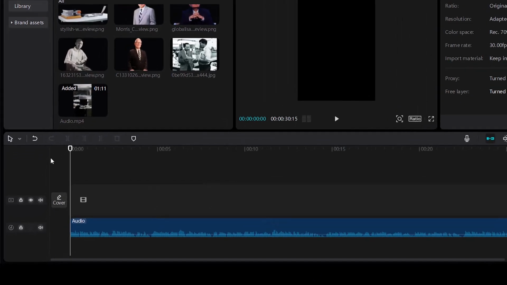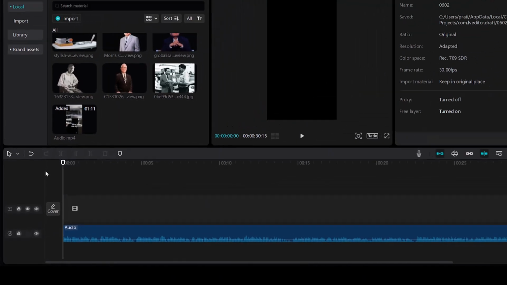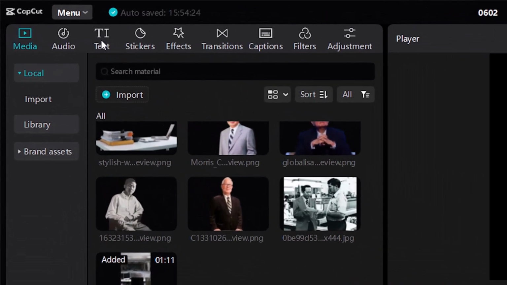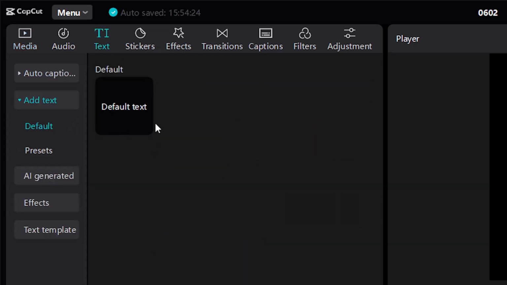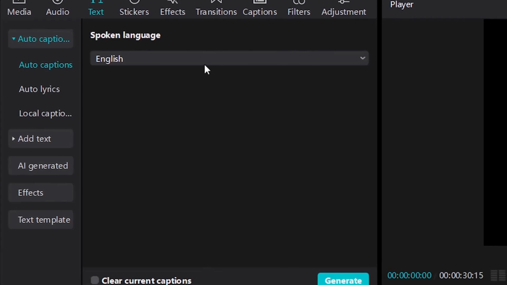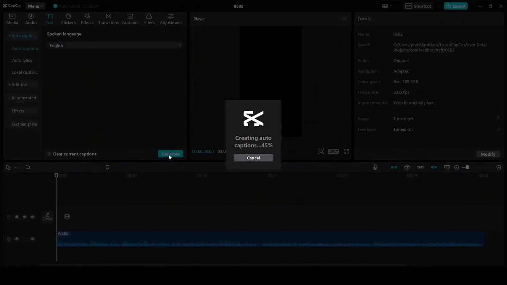Coming to our timeline, I have firstly added the audio. This is the audio which you can record on your own or get it from your client. The next thing that you should do is add the subtitles. For doing that, it's super simple in CapCut. Click on text. Go to auto captions. Select the correct language and click on generate. Within seconds, it will generate the entire captions.